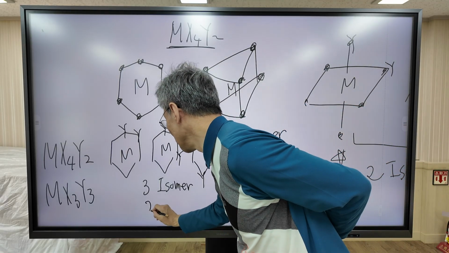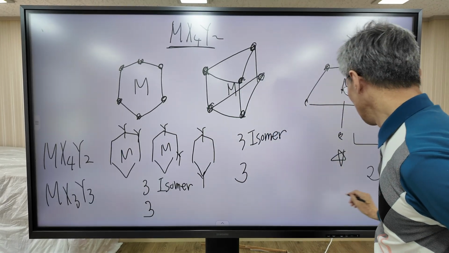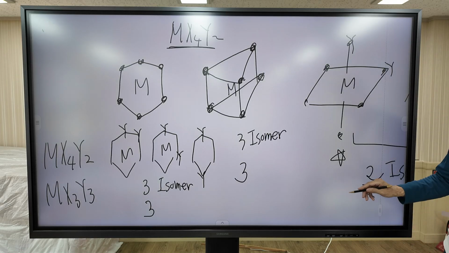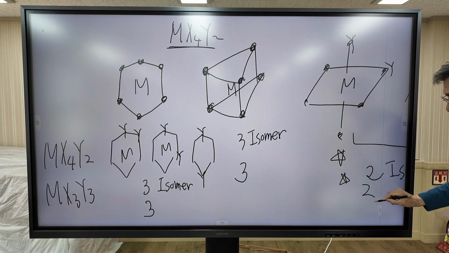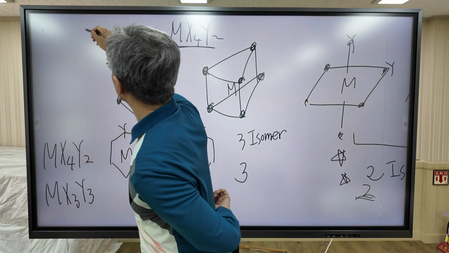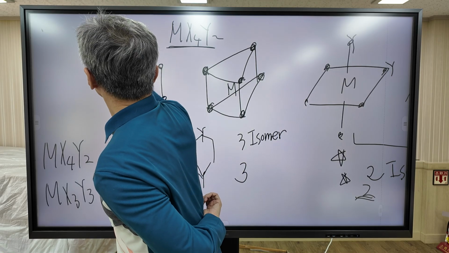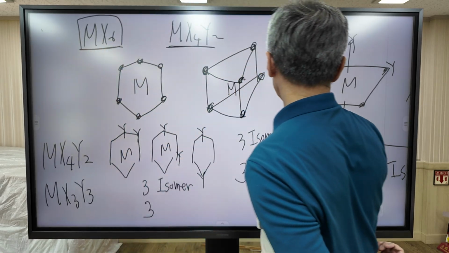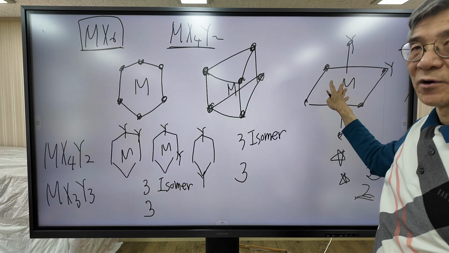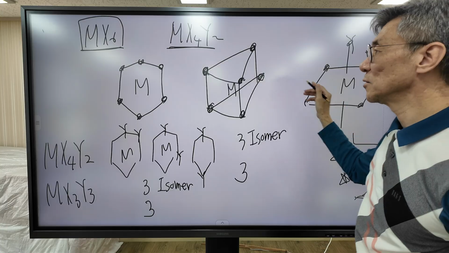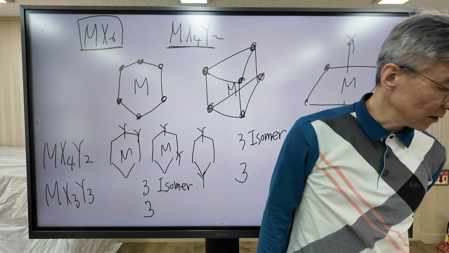It is also 3 isomers, and 2 isomers. So according to experimental observation, similarly, they found only 2 isomers. So in this way, they conclude that this coordination number 6 compound takes an octahedral complex. So in this way, they conclude that the octahedral complex is the possible structure for coordination number 6 molecular structure.